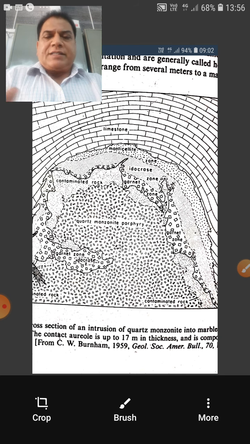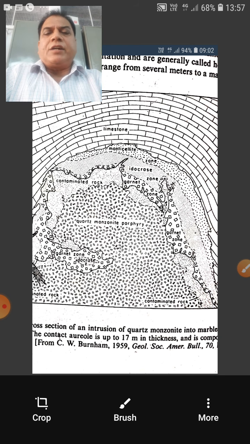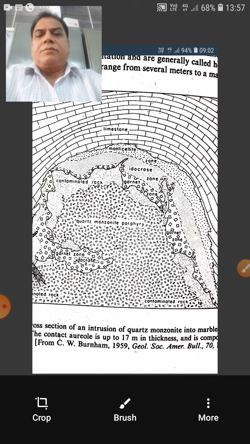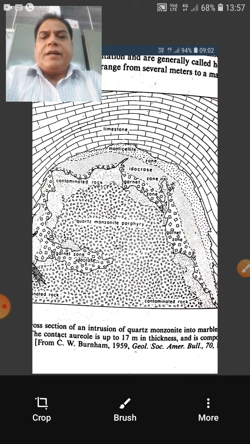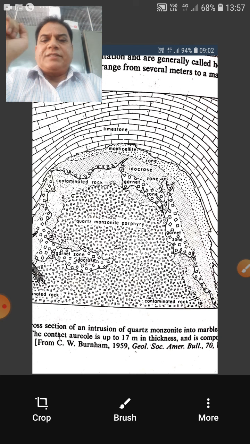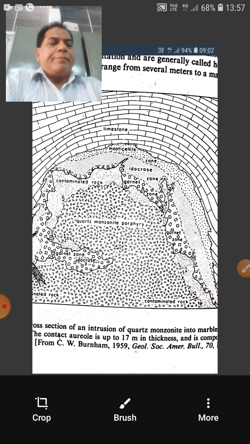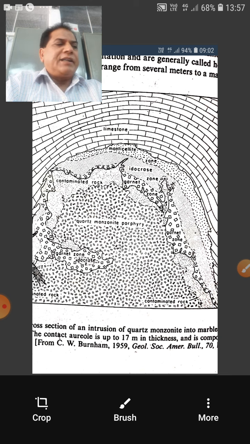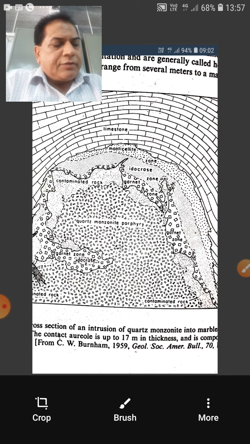So in simple or general form, we can say if there are two minerals in the parent rock, AB and CD, and if XY are added from this intrusion's emanations, then it will become AC and BDY, and it will form your skarn and tactites, right? So in other words, we can say that contact metamorphism occurs as a result of high geothermal gradient produced locally around intruding magma.